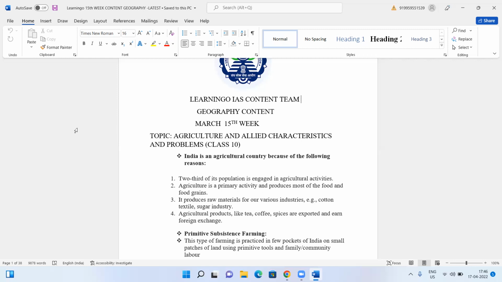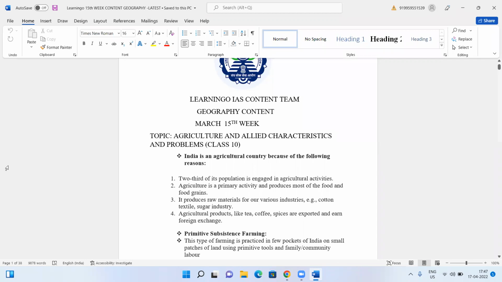And finally, these two sectors, the secondary and the tertiary, are supposed to employ more people. But we are not talking from the point of view of economics. Today we will be dealing with what is agriculture, what are the characteristics of agriculture, what are the changes that have taken place in agriculture, and what are the important crops. We also talk about the soils and their various characteristics.